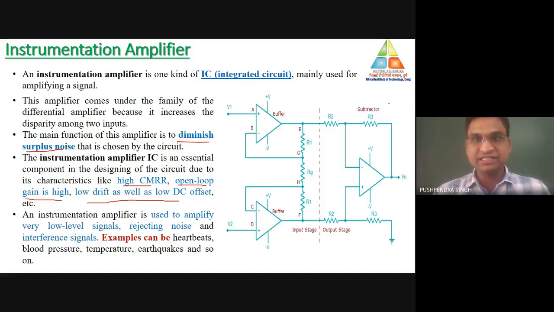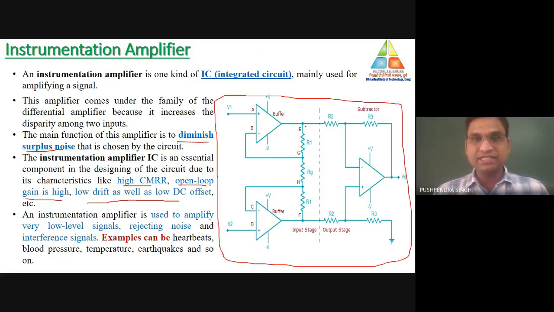On the right hand side, this is the connection diagram of the instrumentation amplifier. Here you can see that three operational amplifiers are used to design it. The first operational amplifier is denoted as C1, the second as C2, and the third as C3.